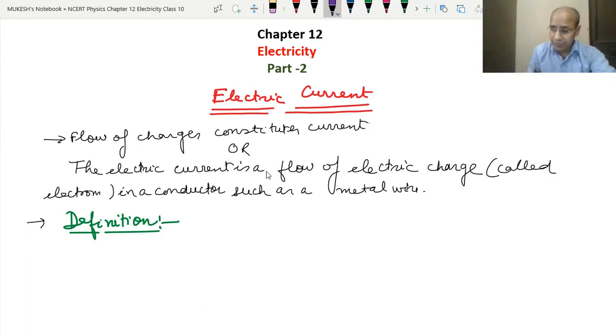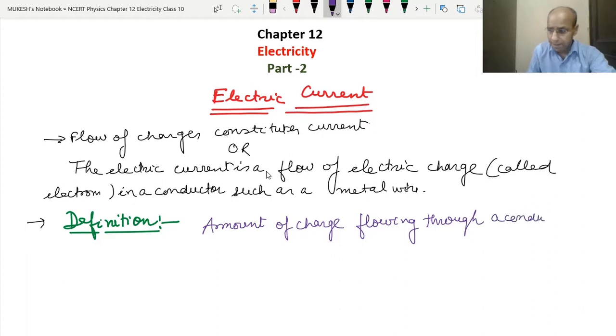So we can say it is the amount of charge flowing through a conductor, through a particular area, in unit time. This is how we can define the electric current.